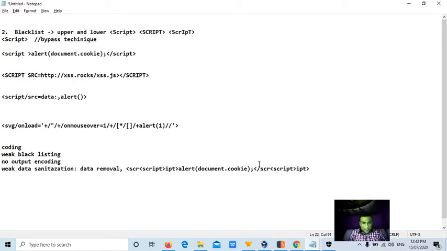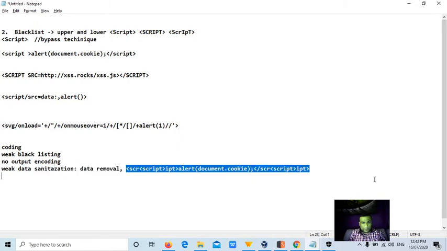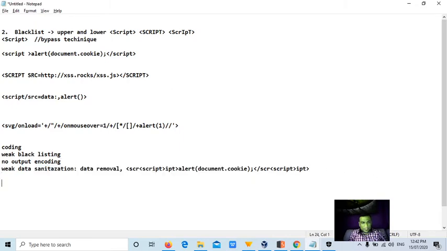Now what the application will do is, as soon as it looks at the script tags, it will try to remove this. Actually this is not a valid piece of code if you see, but what happens is, after the script tags are removed by the application, this becomes a valid script. So this will be executed, something like this.